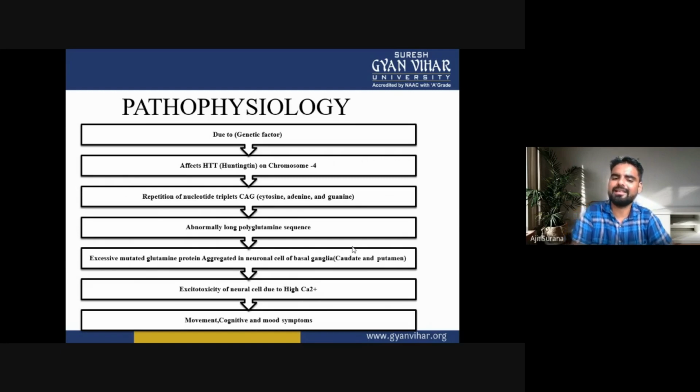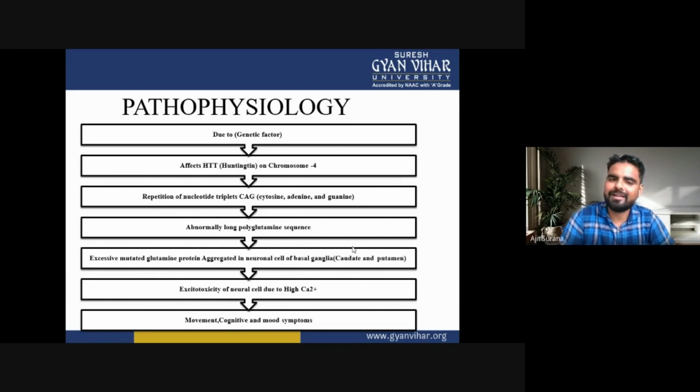there is excitotoxicity of the neural cells due to high calcium. This causes movement, cognitive, and mood symptoms. So this is the pathophysiology of Huntington's disease.